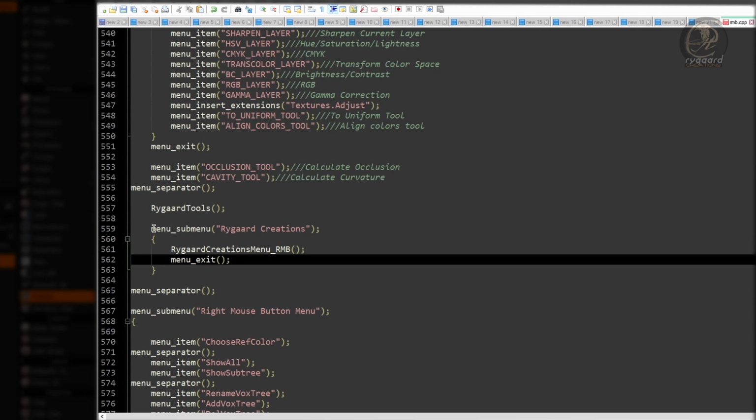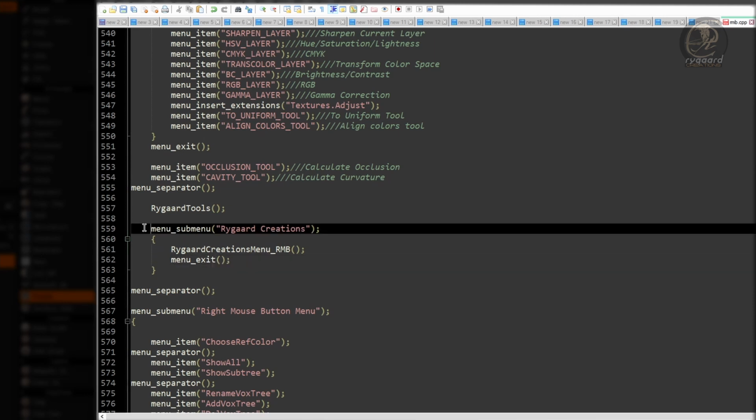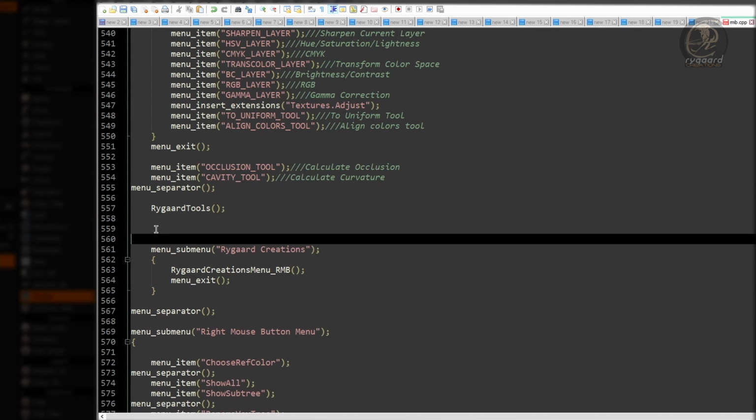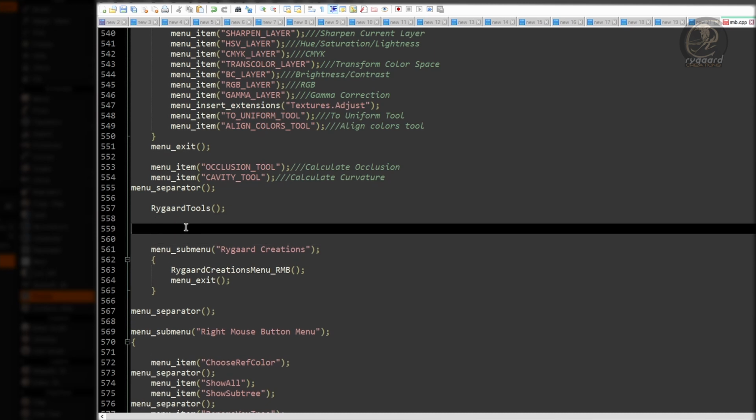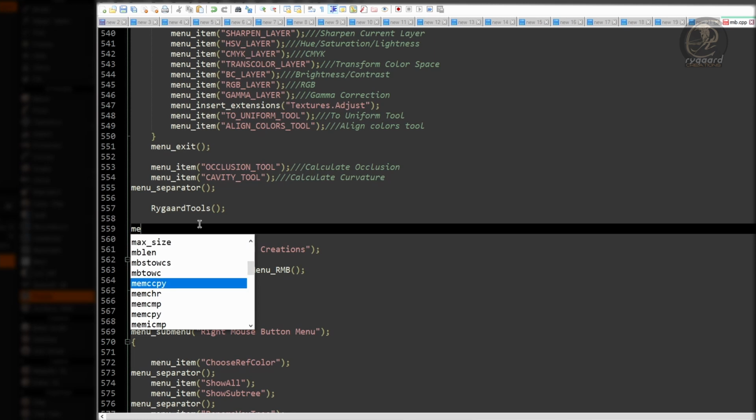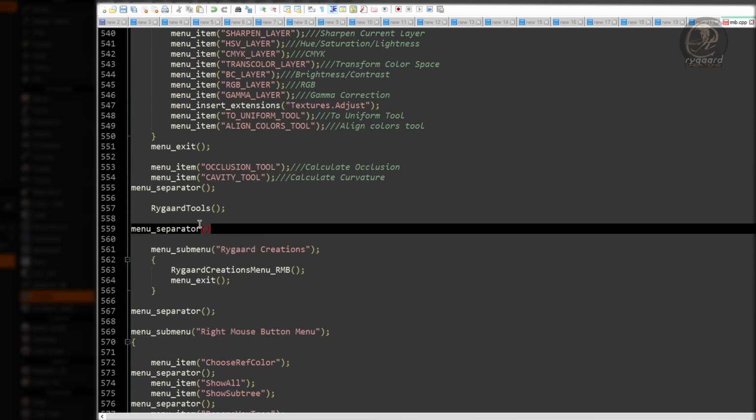Now, on top of the Rygaard Creations menu submenu function, right here, I'm going to add a menu separator function to create a separator bar, okay? Finally, the time has come to prove to you all that everything I have done here in this script is correct.